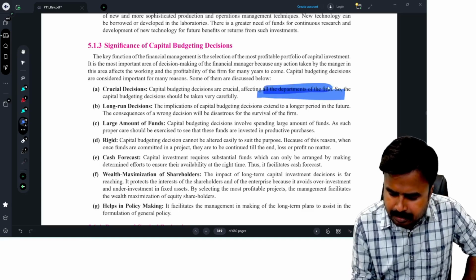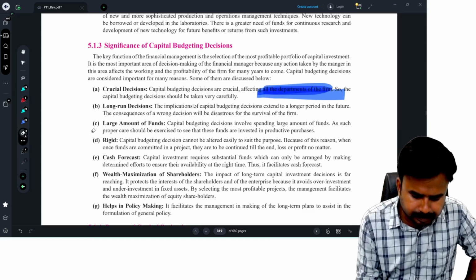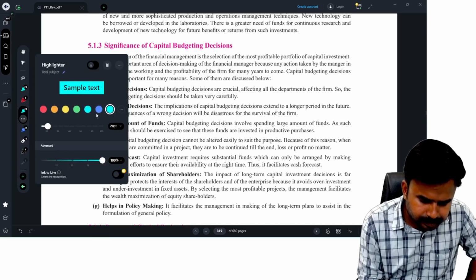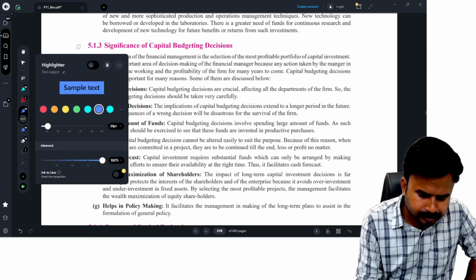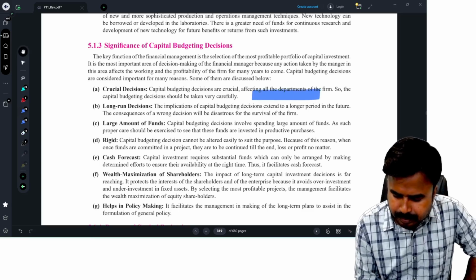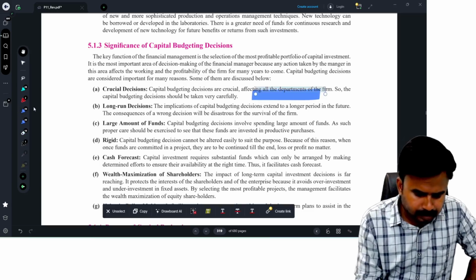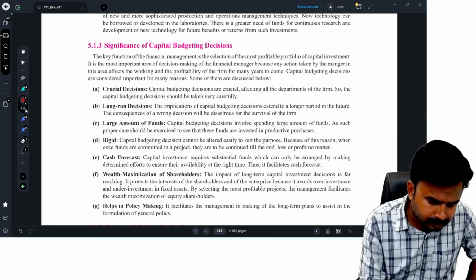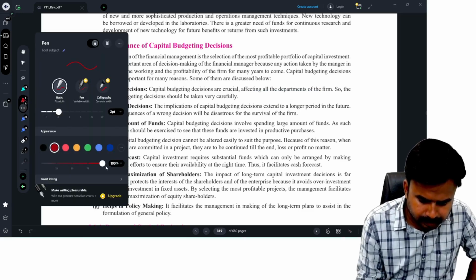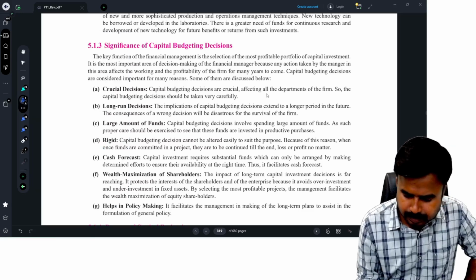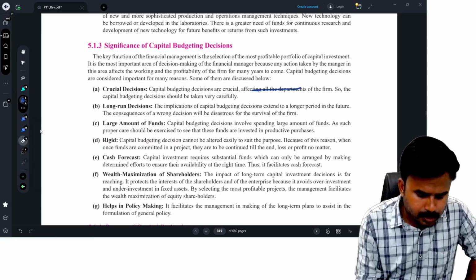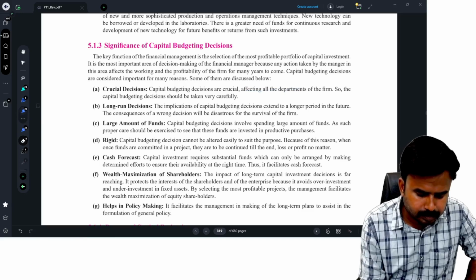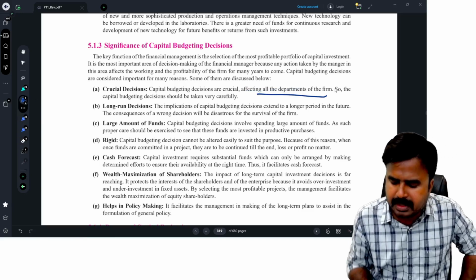All the departments of the firm are going to be affected.